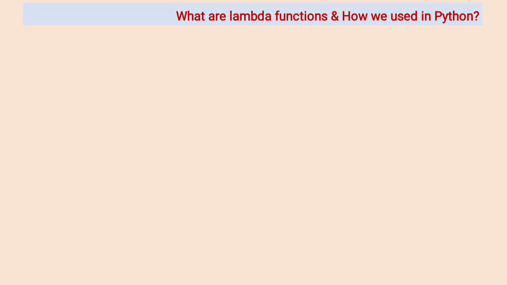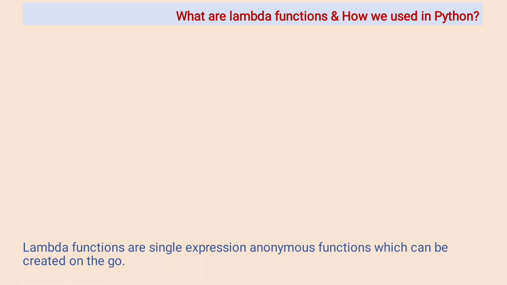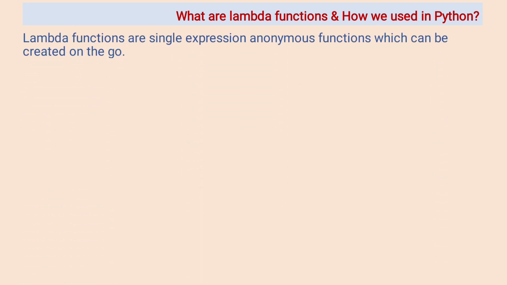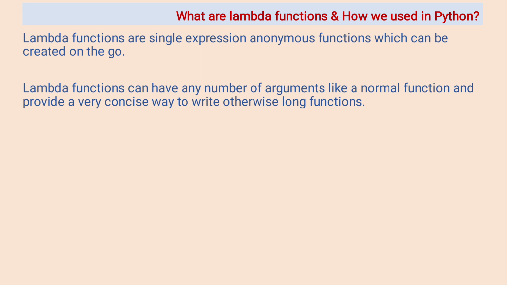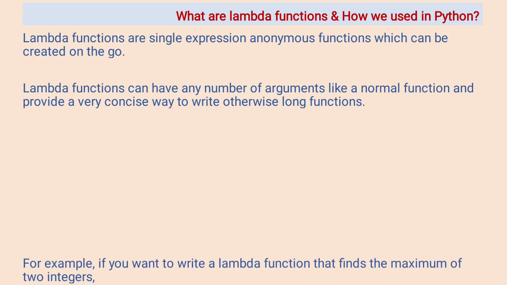What are lambda functions and how do we use them in Python? Lambda functions are single expression anonymous functions which can be created on the go. Lambda functions can have any number of arguments like a normal function and provide a concise way to write an otherwise long function.